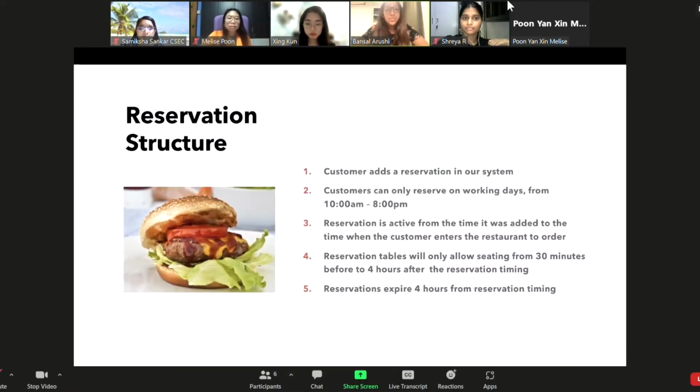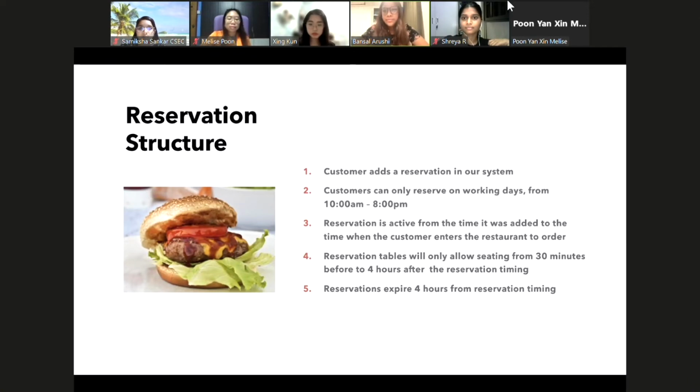During reservations, when a customer adds a reservation to our system, it remains active from the time it was added to the time when the customer enters the restaurant and places his order. Customers can only reserve on working days from 10 a.m. to 8 p.m. Reservation tables will only be allocated from 30 minutes before to 4 hours after the time for which the reservation is made, after which reservations will expire and will be deleted from our system.